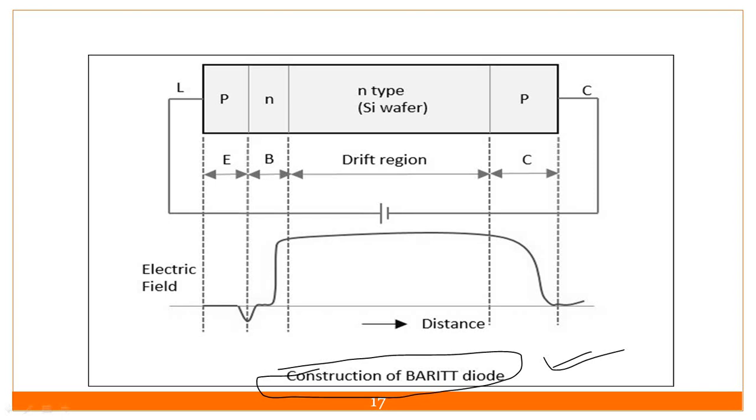So in the construction, we will see the P channel, then N metal, and the silicon vapor, which is of N type. This is called the drift region. Now drift region is nothing but what? It is where we are forcefully moving the electrons. Now if I apply voltage across these two terminals, here the positive terminal and here my negative terminal.